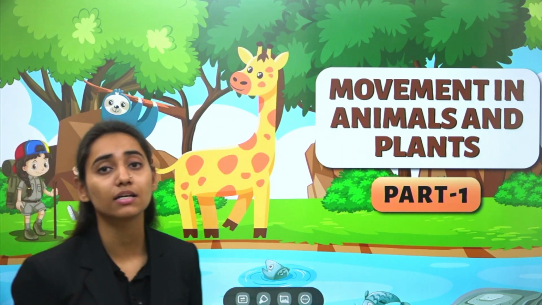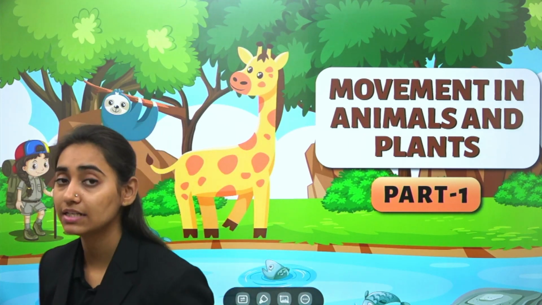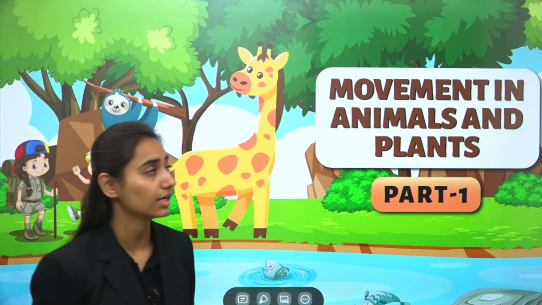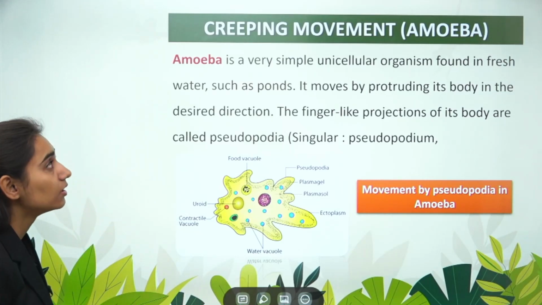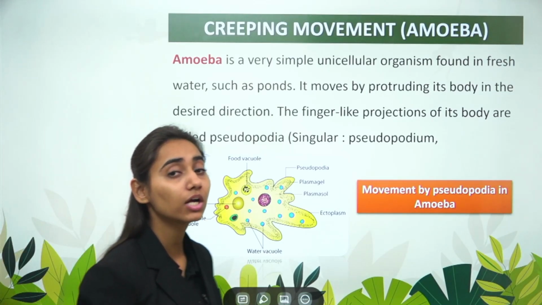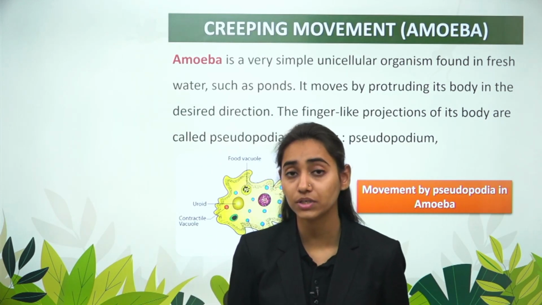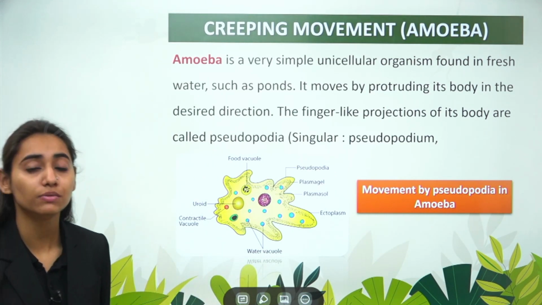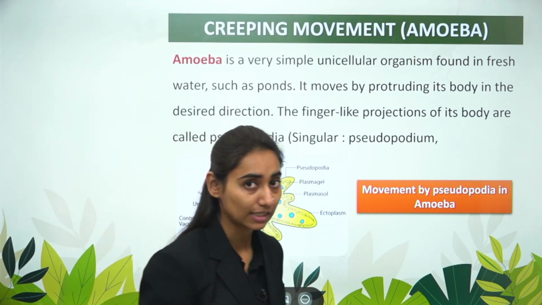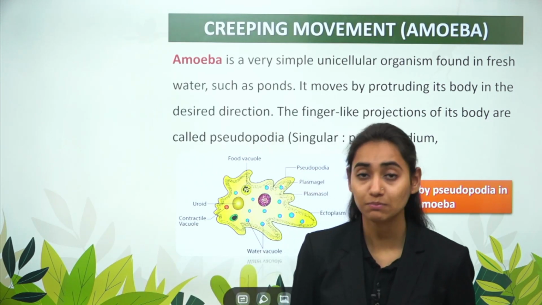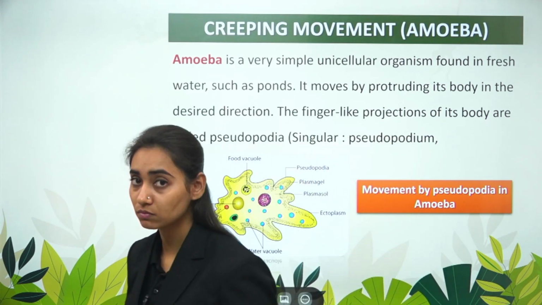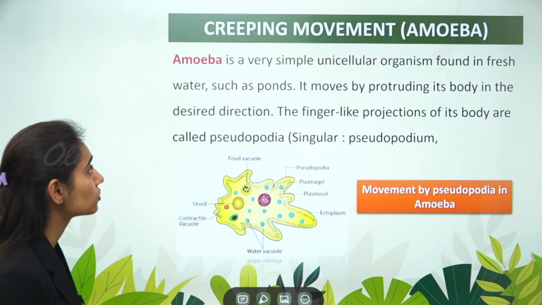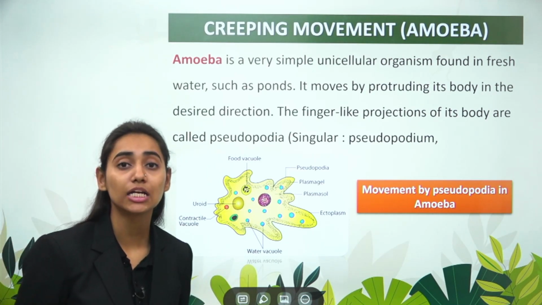In this session, we'll be studying the movement that is shown by many organisms, that is your bacteria, your unicellular organisms, your multicellular organisms, your fishes, your birds. So starting with the session, creeping movement in amoeba. Now here we are talking about unicellular organisms. We know that cells are unicellular also, and multicellular also. So unicellular organisms, when we talk about the bacteria, they do not have a definite shape, they do not have legs, still they show movement. So what type of movement do they show? They show creeping movement.